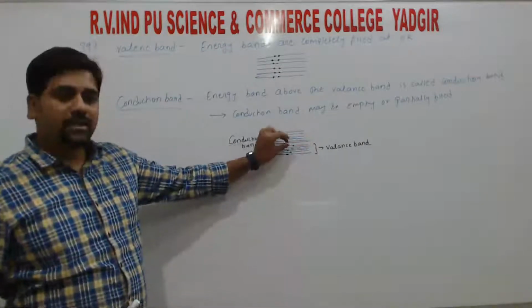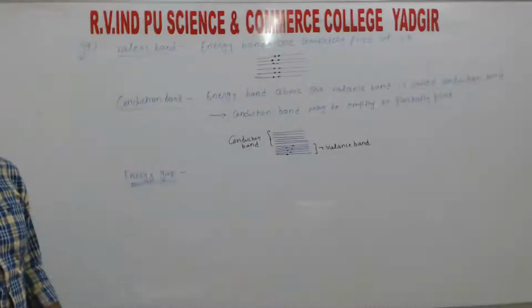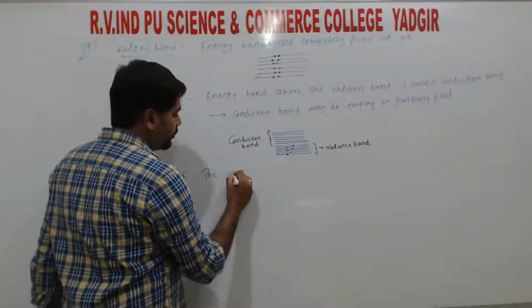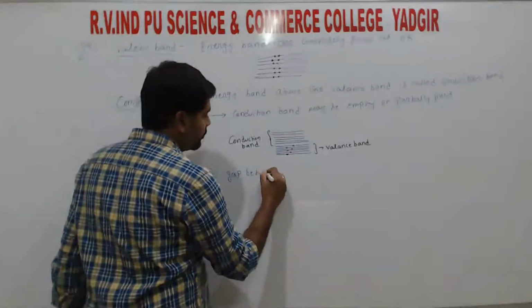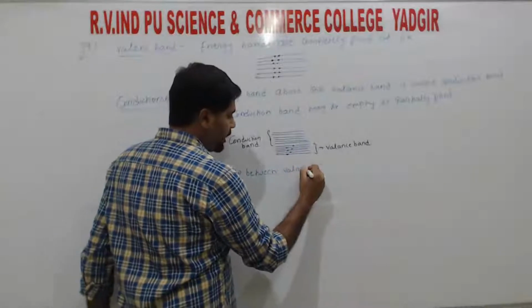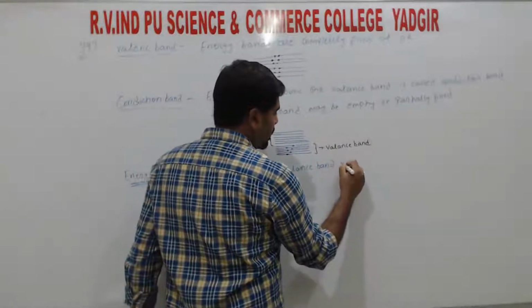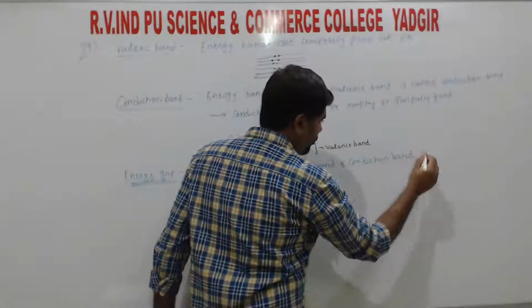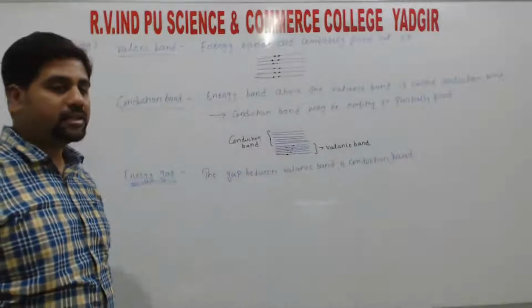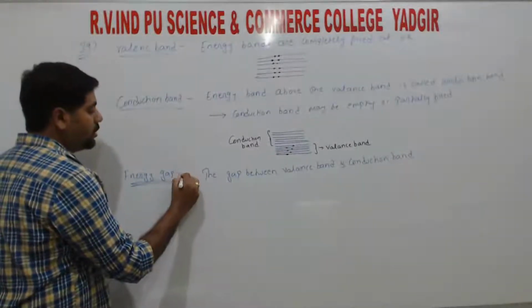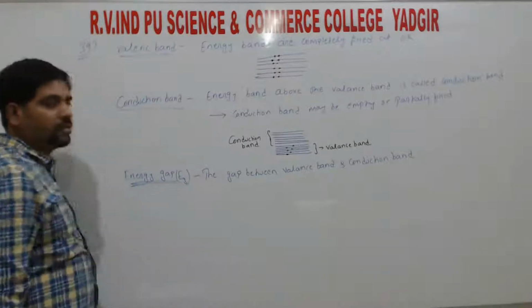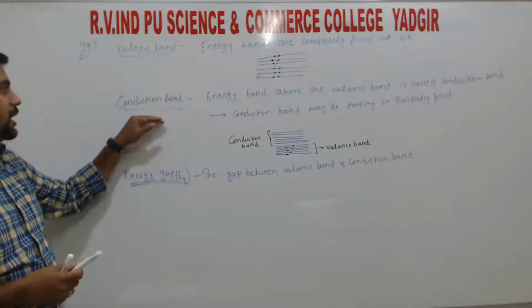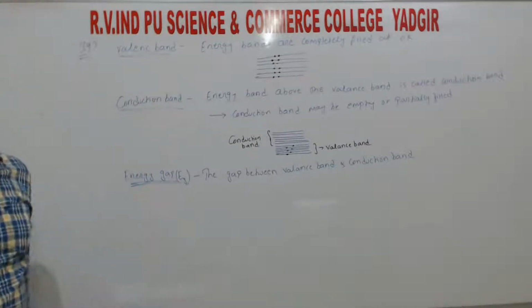That gap between the valence band and conduction band we call the energy gap, and it is denoted by Eg. So Eg is the energy gap, right? So this is about the valence band, conduction band, and the energy gap, right?